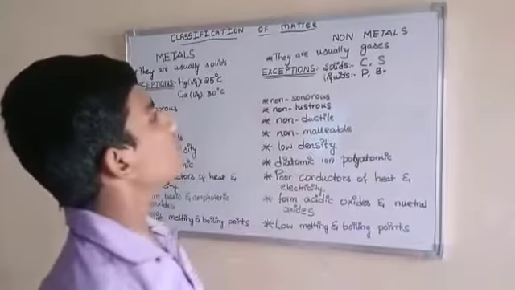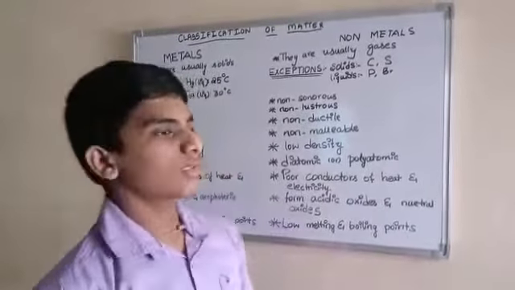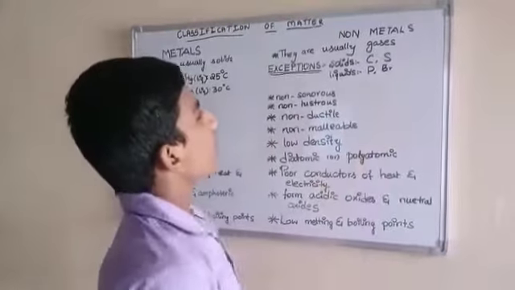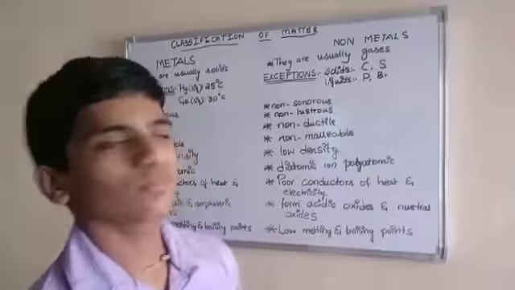Non-metals are usually gases, and there are some exceptions. They can be solids and liquids. The solids are carbon and sulfur, and the liquids are phosphorus and bromine.